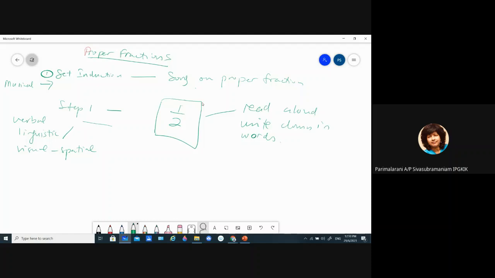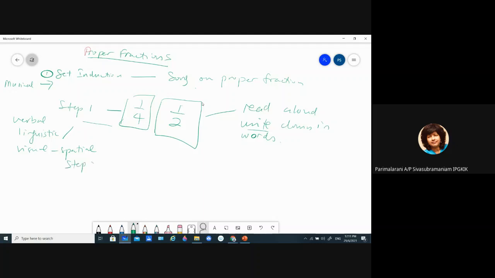I show them many cards, one by one. I ask the whole class to read. They'll say 1/4. That is verbal. And then when I ask them to write down, it is verbal linguistic. And when they see the cards, it could be visual spatial, or it still could be verbal linguistic here, okay? More of verbal linguistic, yeah?